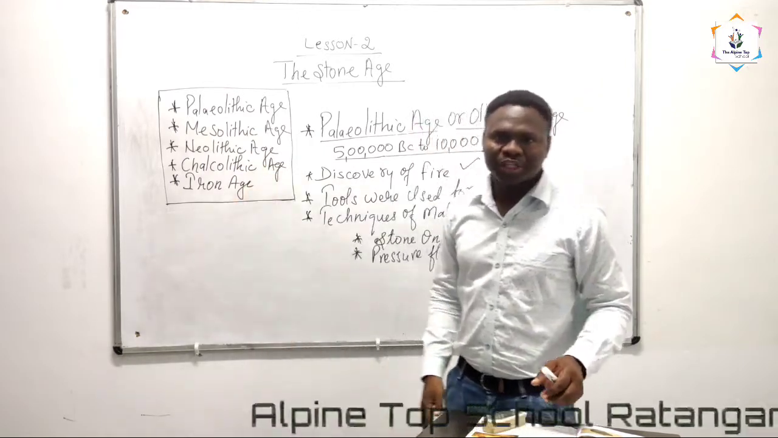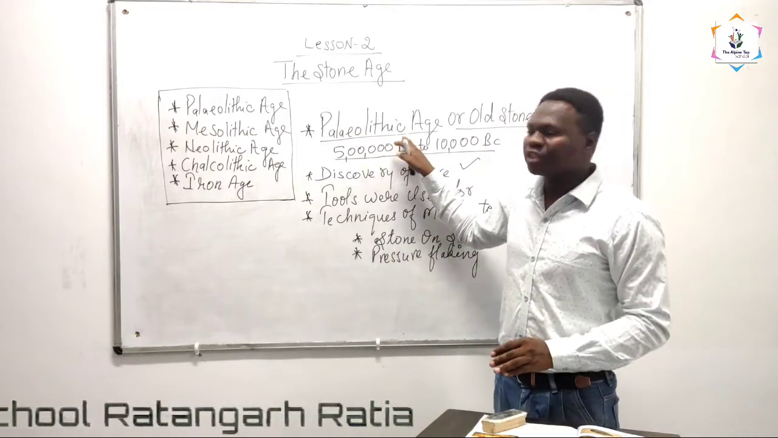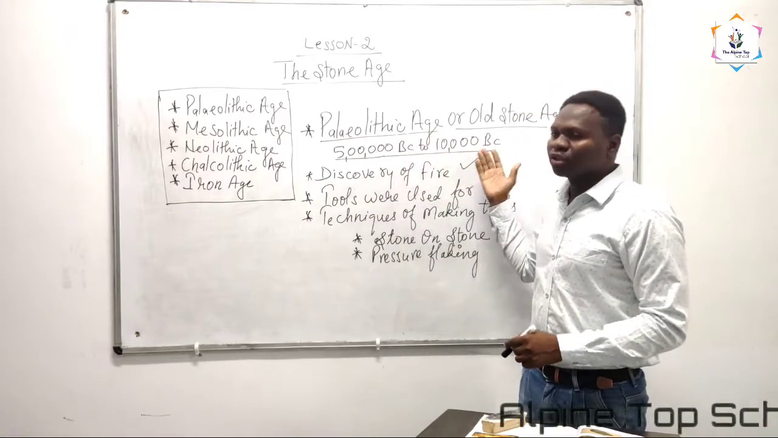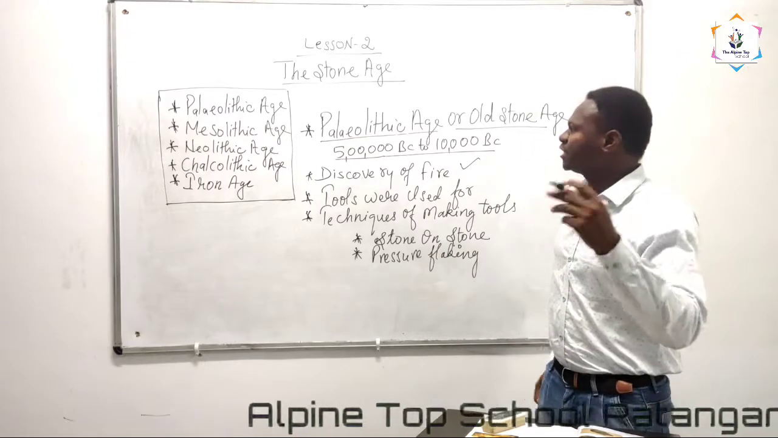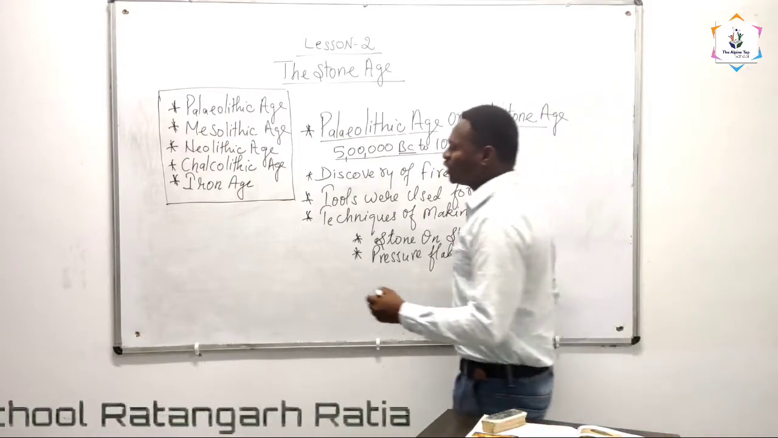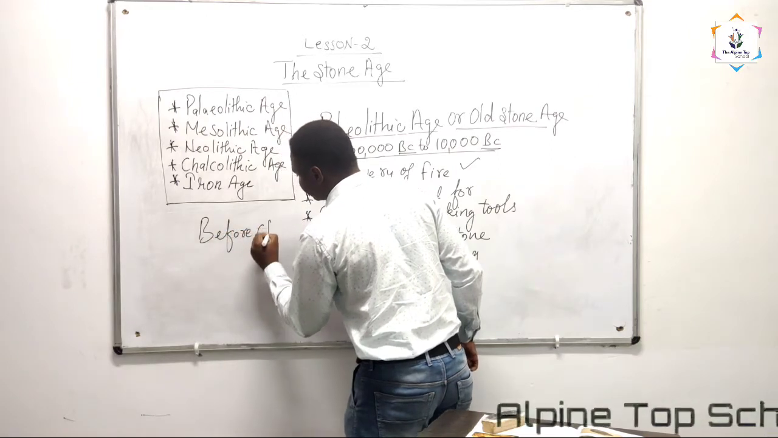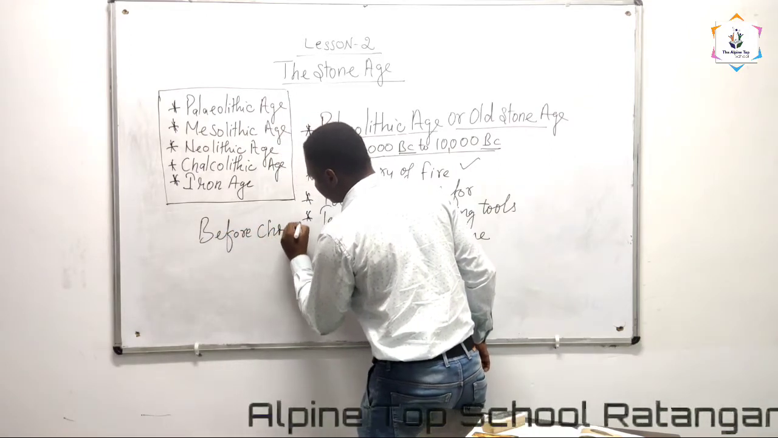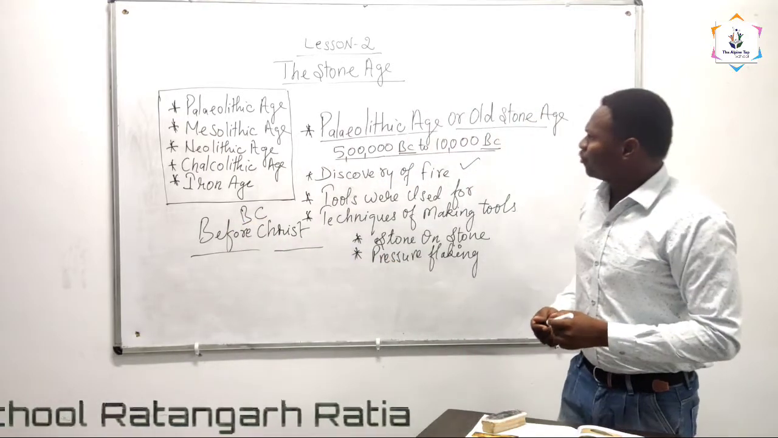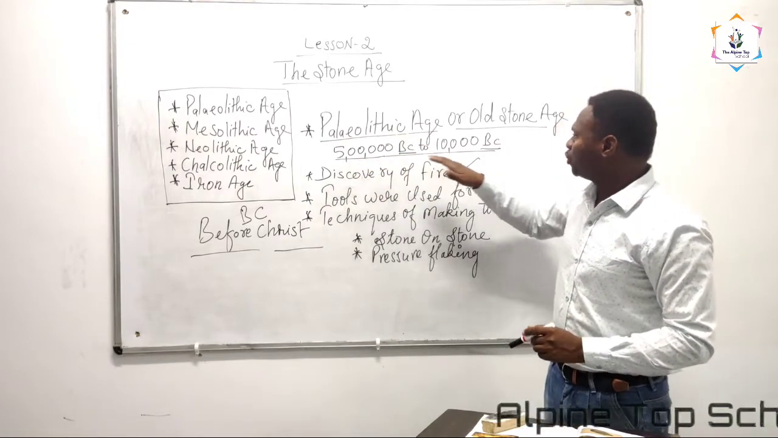So we will learn about these Stone Ages one by one. Today, firstly, we will discuss the Paleolithic Age, also called the Old Stone Age, which began from 5 lakh BC to 10,000 BC. Students, you must also understand what BC means. BC stands for Before Christ. So the Paleolithic Age started from 5 lakh BC and lasted until 10,000 BC.